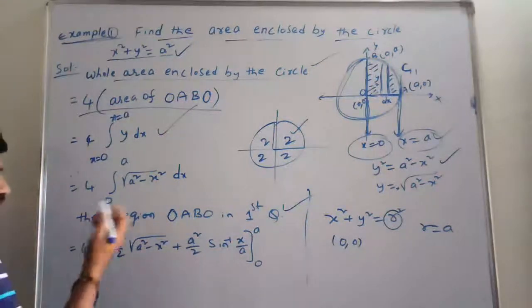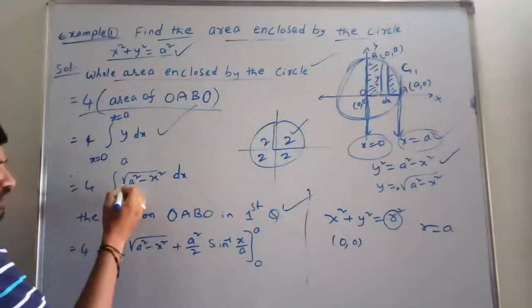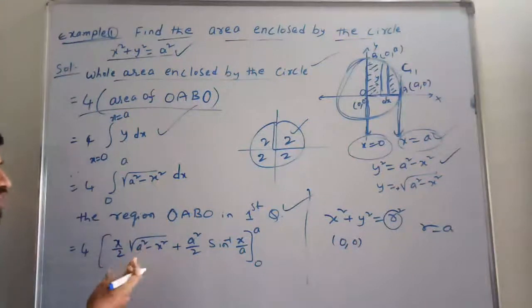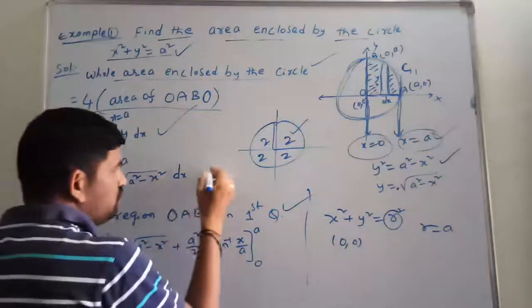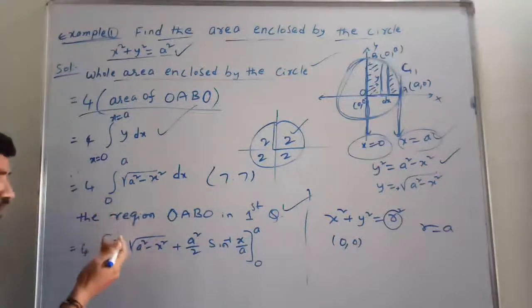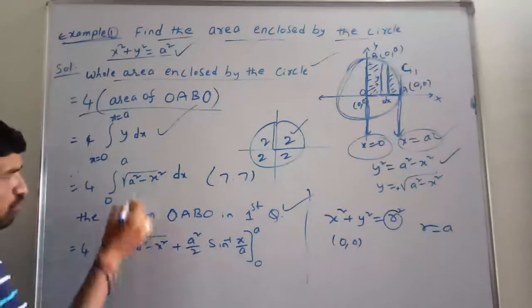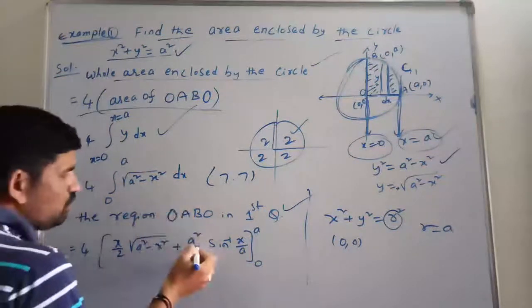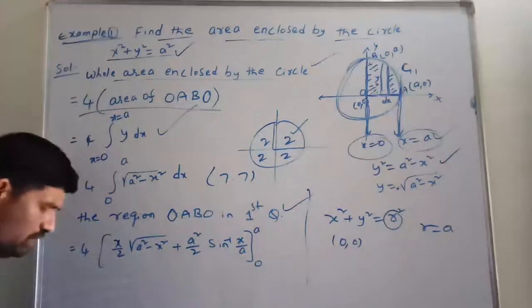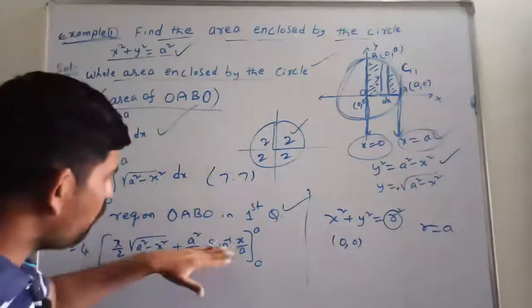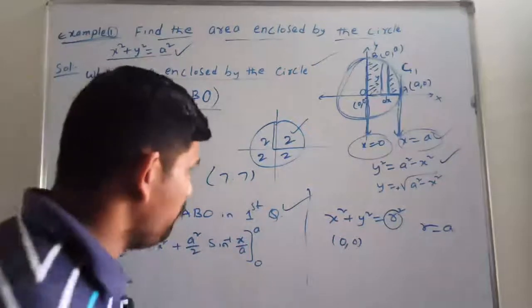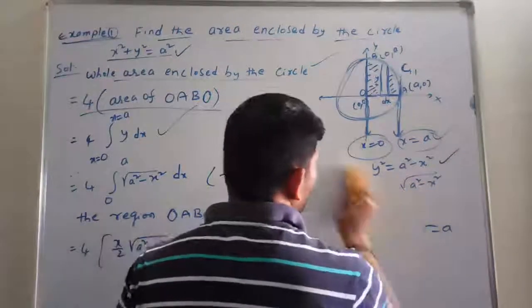So see students, we know the formula for the integration of under root of a square minus x square, from exercise 7.7. So we are writing that formula: x by 2 into under root of a square minus x square plus a square by 2 into sine inverse of x by a, with lower limit 0 and upper limit a. You people have to apply the limits here. First apply the upper limit and next the lower limit.